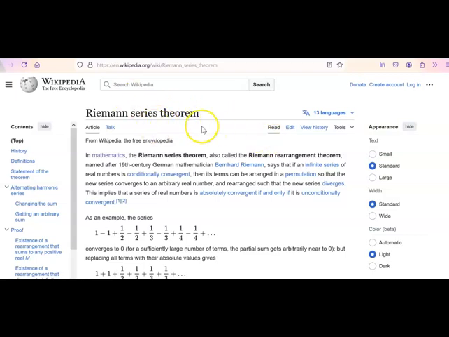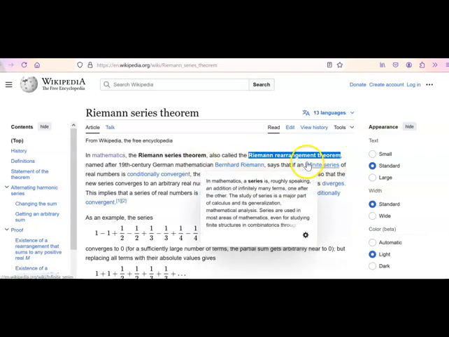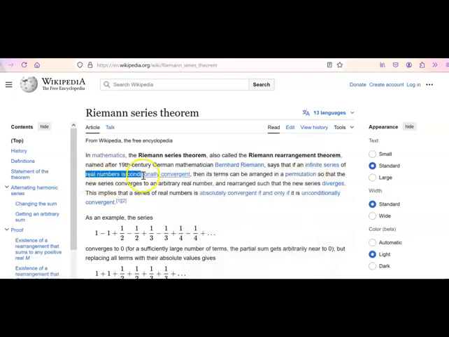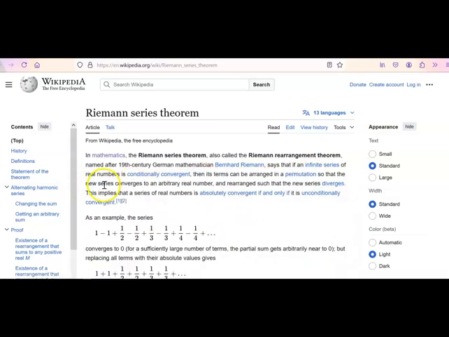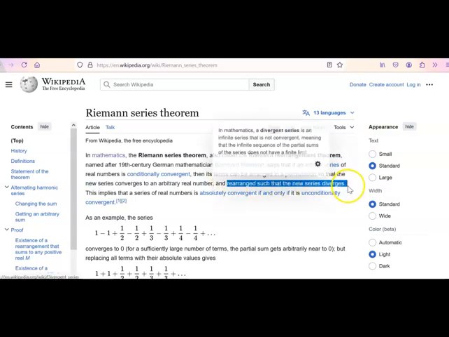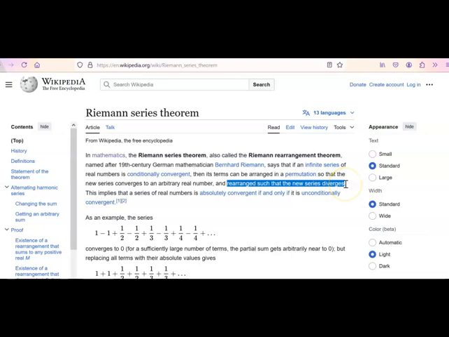So this is the Riemann series theorem, also called the Riemann rearrangement theorem, and it basically says that if you have an infinite series of real numbers that is conditionally convergent, then its terms can be arranged in a permutation, meaning you just move things around, so that the new series converges to an arbitrary real number. Okay, and I can have it rearranged such that the new series diverges as well, which I didn't know. I actually just learned that right now.